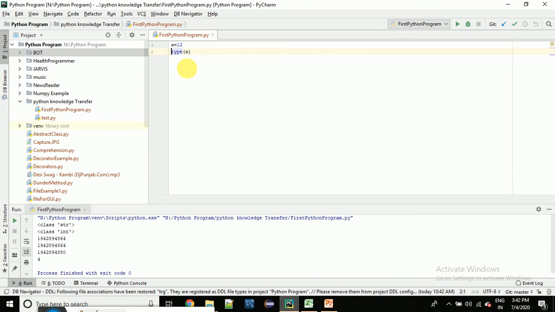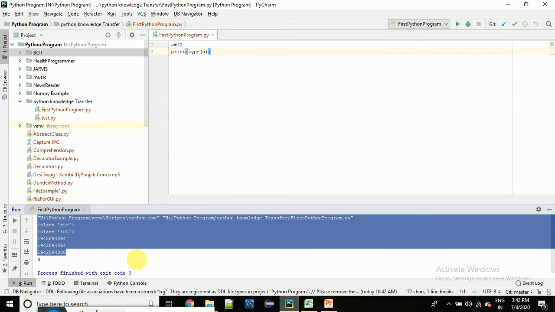There is a function called print, which is used to print something on the console. Here is the console, where you will see the output. I will show everything about this later, but for now you just need to understand that there is a variable called a, 12 is the value for that variable, and print is again a function.